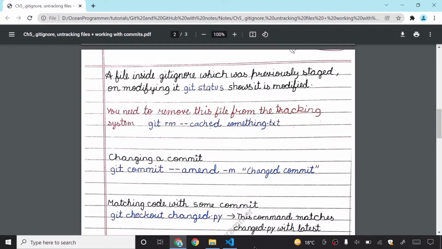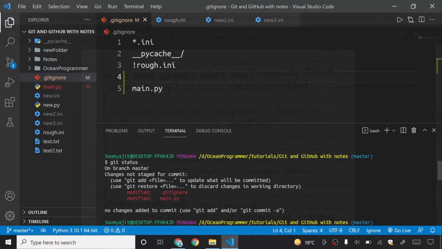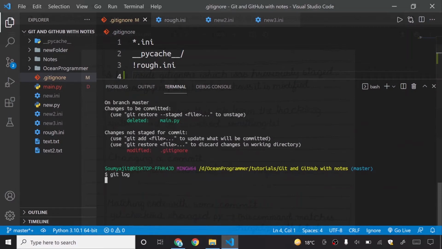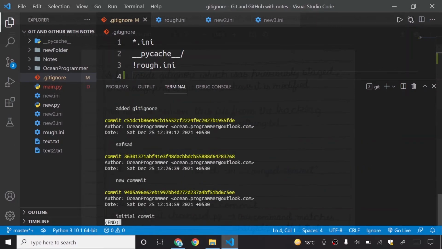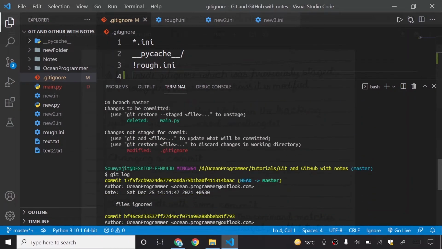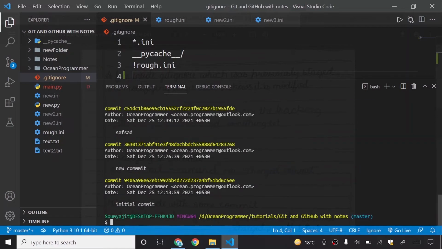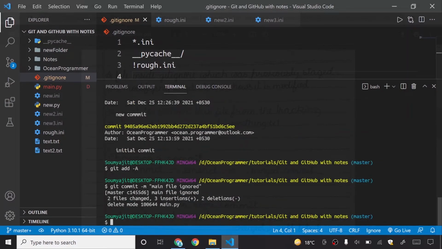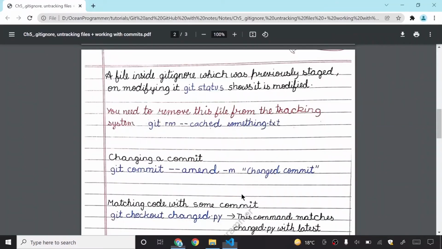You can even change the commit. The latest commit I did, I will see by git log command. I will just press Q, and then you can see here that files ignored was my latest commit. So I will first do git add -A, git commit -m "main file ignored". Generally we don't create commits on such small things, but still I am doing.